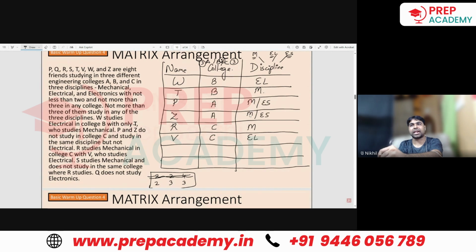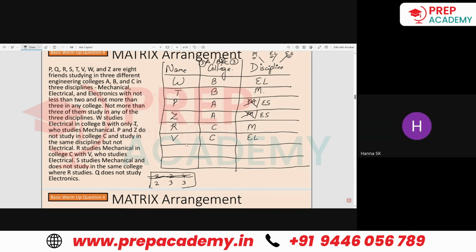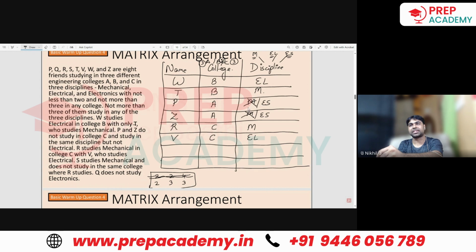If these two are M, then there will be 4 people from M, right? But did it say anything about that? No more than 3 of them study in any of the 3 disciplines. As disciplines also, not more than 3 is possible. So that means this is not possible. Understood? Yes, sir. Because if they would have been studying mechanical, there will be 4 of them, and more than 3 is not a possibility.